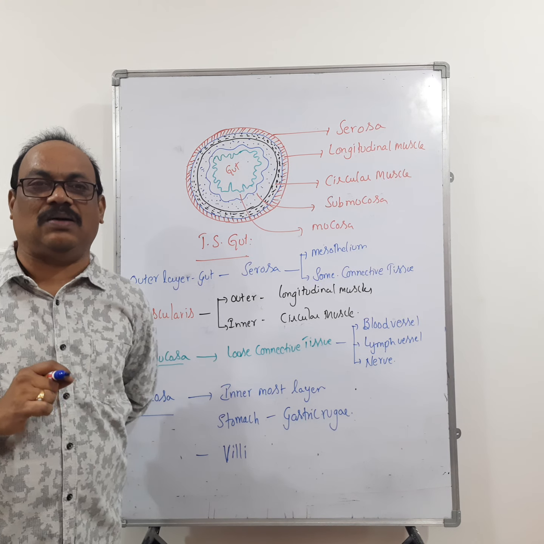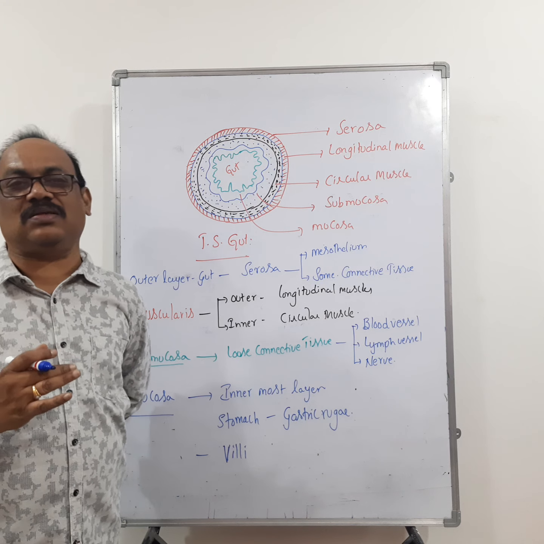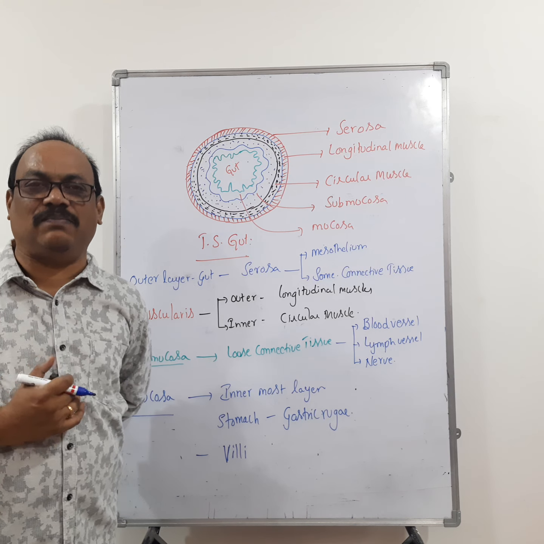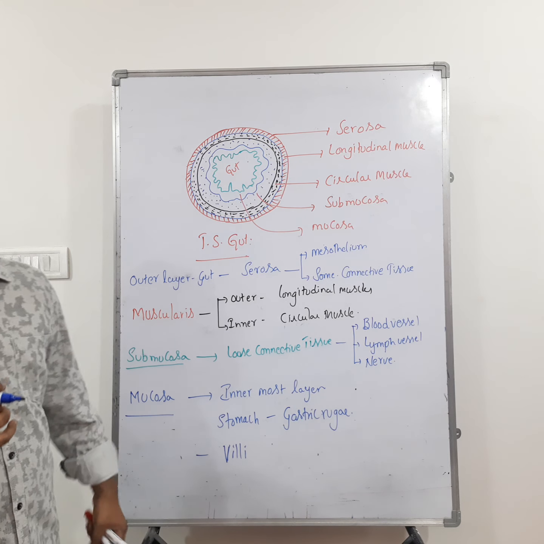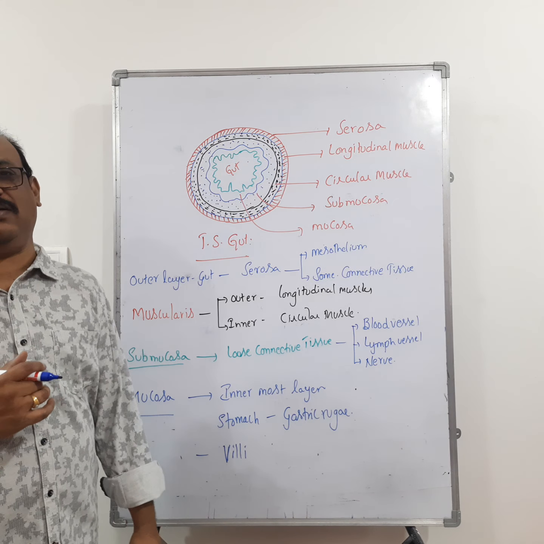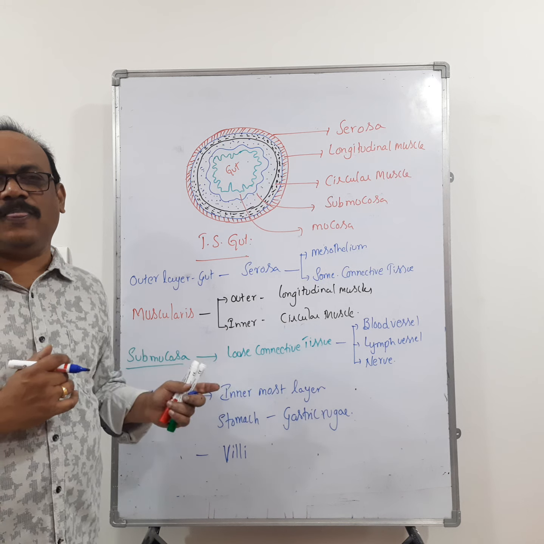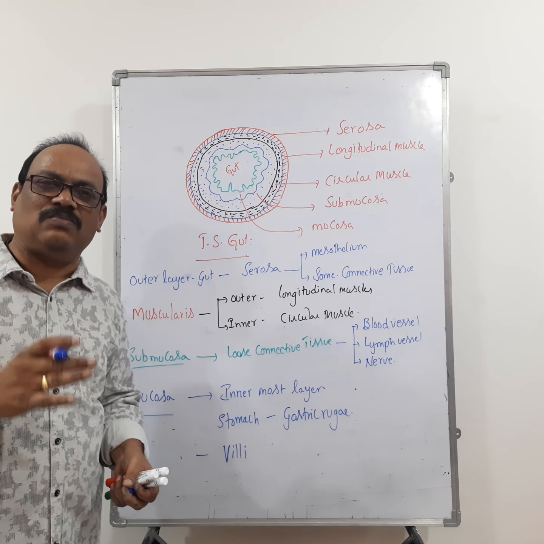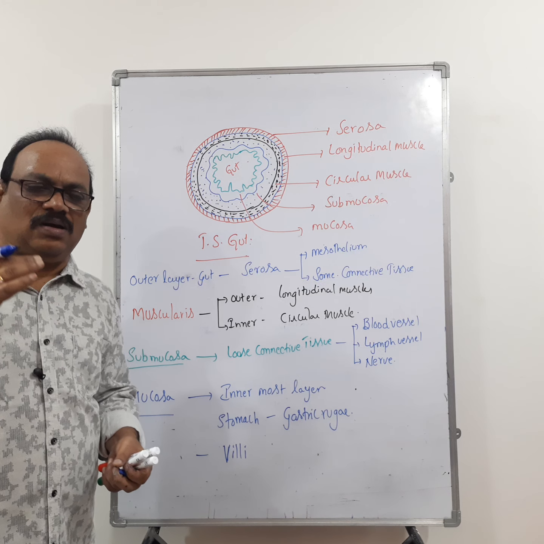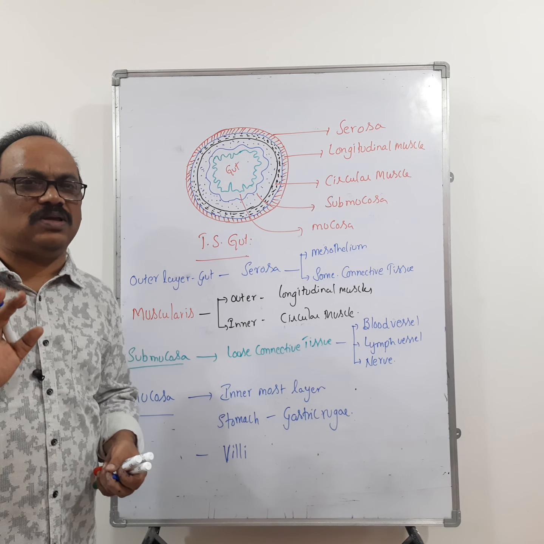So here one question will come. If they ask you to identify the following statements which is incorrect, they'll give all four options. The outermost layer is serosa. Below the serosa, longitudinal muscles. Below the longitudinal muscles, circular muscles. Below the circular muscles, submucosa and mucosa. Three statements we got.